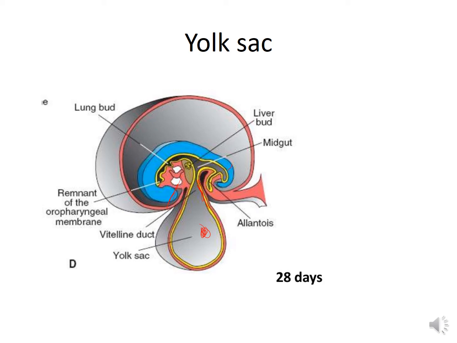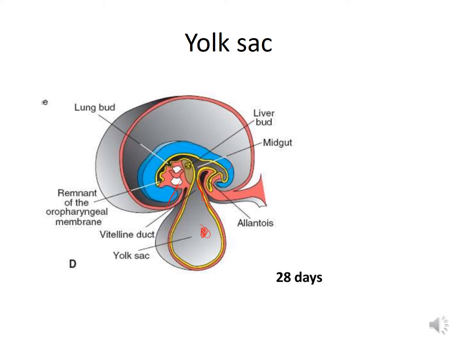Now, what is the fate of yolk sac in human? After the completion of embryonic folding, the yolk sac or umbilical vesicle is connected to the primitive gut by a short yolk stalk known as vitelline duct. The yolk sac gradually diminishes in size and the diameter of yolk stalk steadily decreases. Finally, the yolk stalk becomes solid and disintegrates and disappears by the 12th week of development.